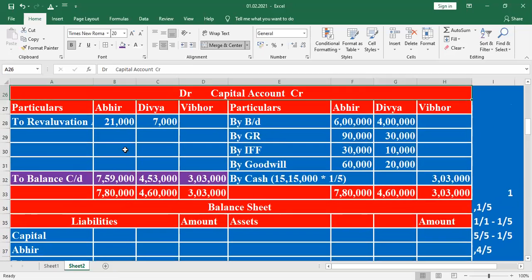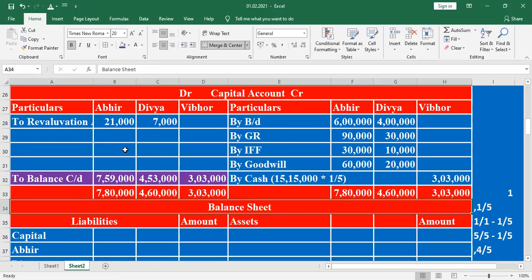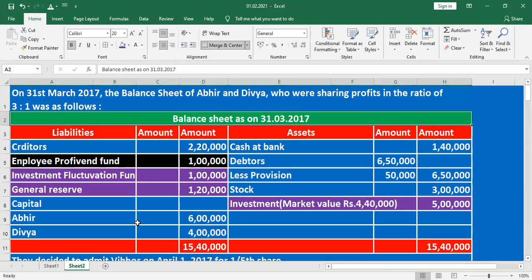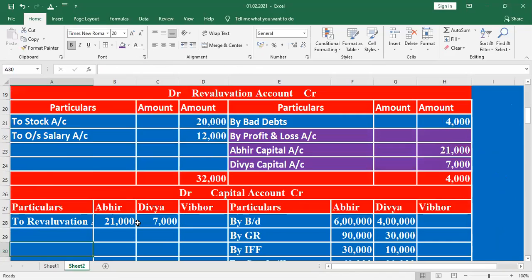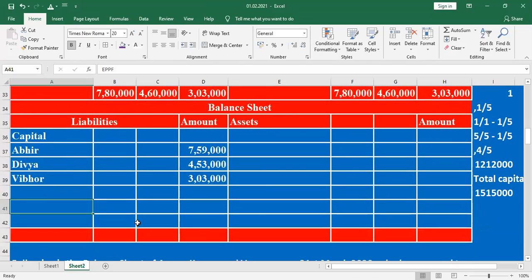Here they are given: Abid capital 7,59,000, Divya capital 4,53,000, Vibir capital 3,03,000. That 3,03,000 would be mentioned here. The next one, look at the old balance sheet. Employee provident fund, how much? 1 lakh. It's not distributed to the partners, so the same will be considered. Employee provident fund 1 lakh will be mentioned here.